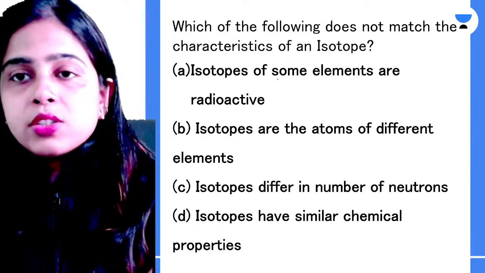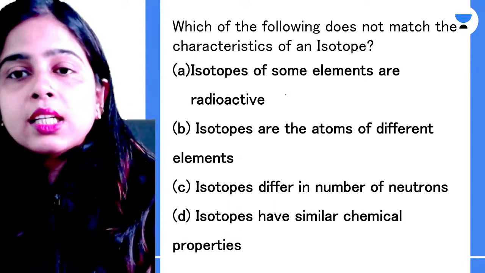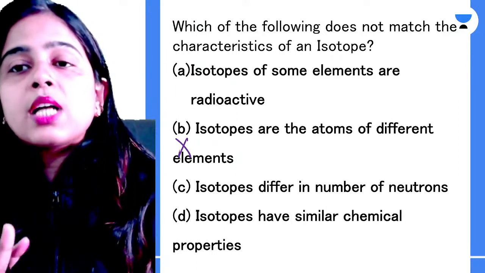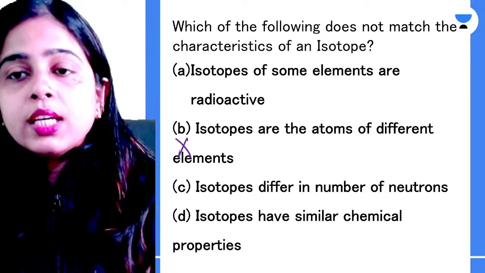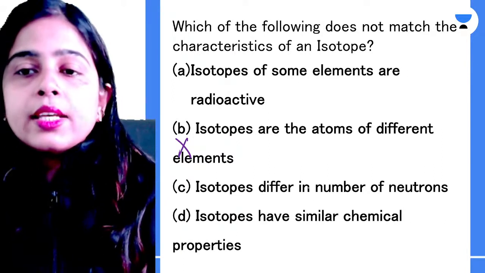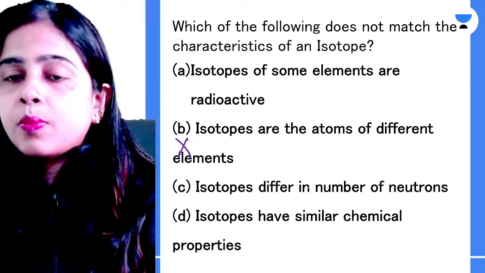Of course, isotopes of some elements are radioactive. This is correct. Isotopes are the atoms of different elements. No, this is wrong. Isotopes are not the atoms of different elements, but they belong to the same element. Isotopes differ in number of neutrons. Absolutely correct. Isotopes have similar chemical properties. Absolutely correct, because they have similar atomic numbers.